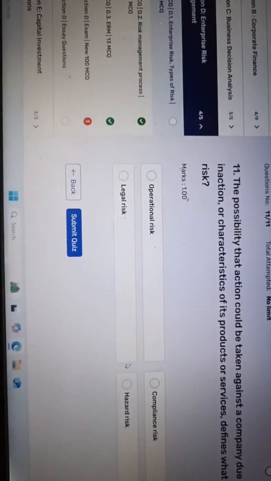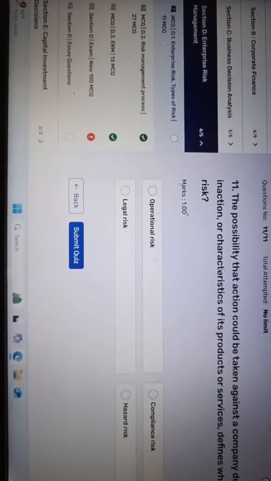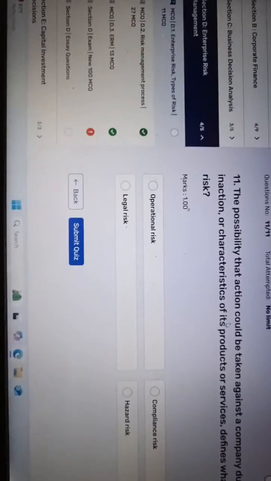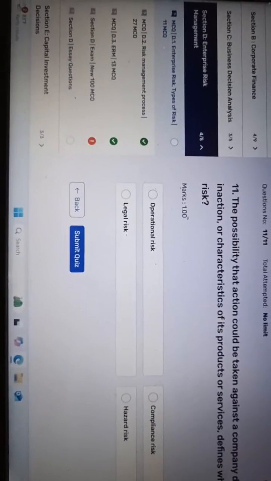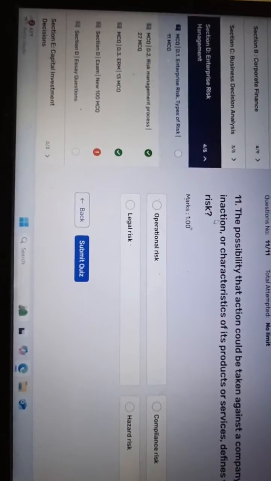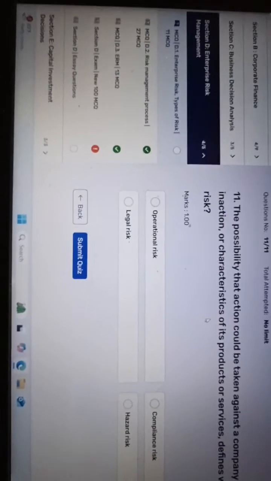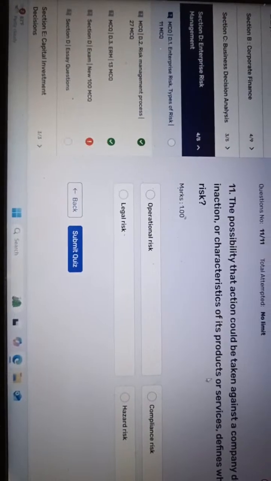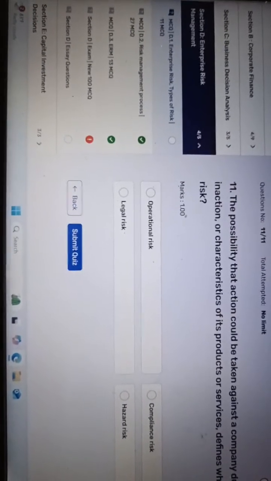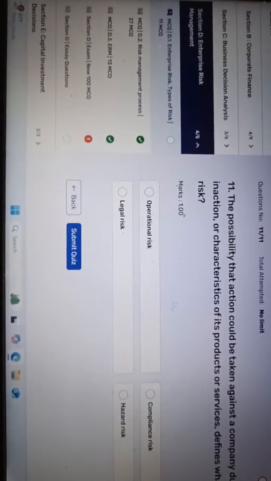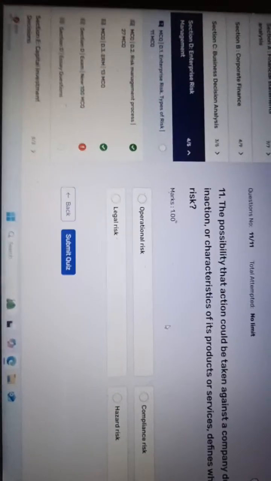The possibility that action could be taken against a company due to its action or inaction or characteristic of the product or service defines what type of business risk? Honestly, I could not understand what this question is saying.